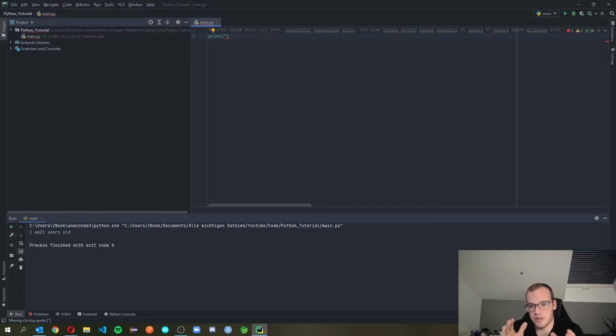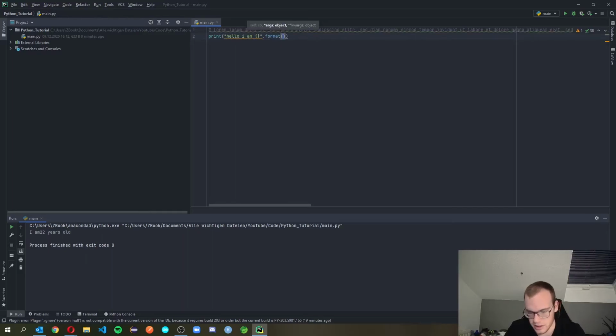For example, if you have later on a long text and in there you put some 3 or 4 variables and you don't want to put in those plus signs everywhere, you can just write hello I am, then I can put in these curly brackets over here and my string, and then put format over there and put in the string I want to give it. So like this, and then it says hello, I'm Dominic.